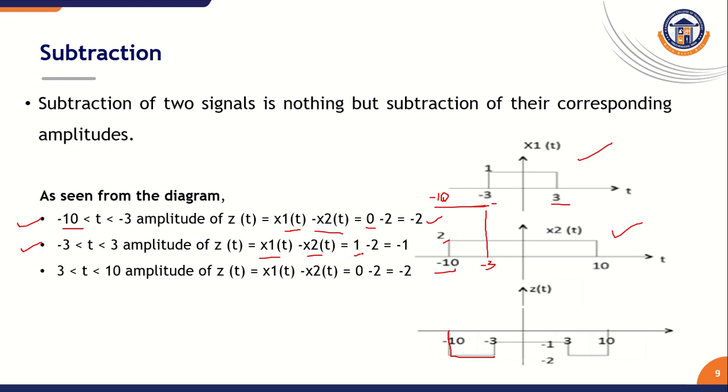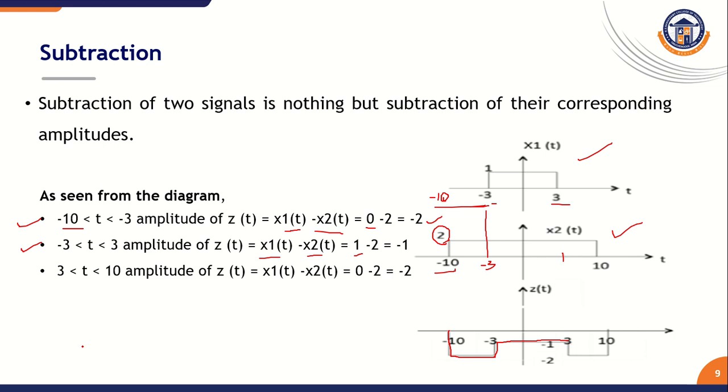So that is written as 1. In the signal x2 of t from minus 3 to plus 3, what is the amplitude value here? 2. So 1 minus 2 equal to minus 1. So that value is drawn like this. That is minus 1 from minus 3 to plus 3.